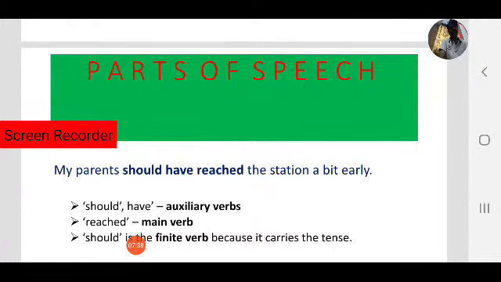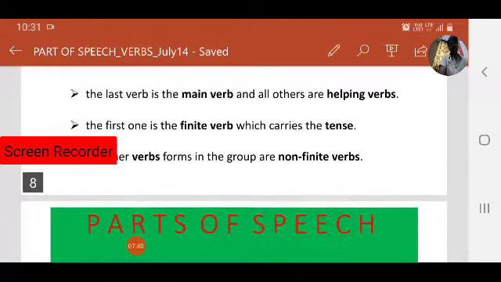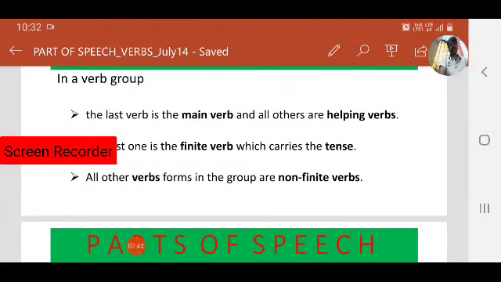This is called a verb group. In every verb group, the last verb is a main verb. Then all others are helping verbs. Always keep in mind, in many sentences we use more than one verb. So in that case we call it a verb group. In that group, the last verb is the main verb and all others are helping verbs.